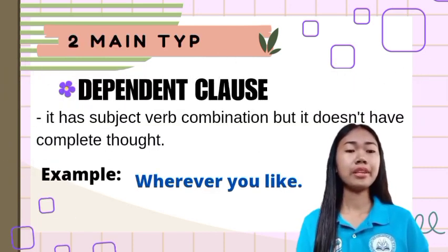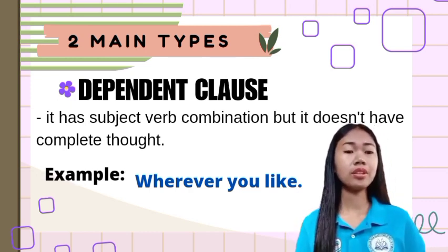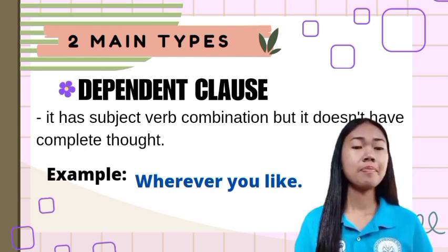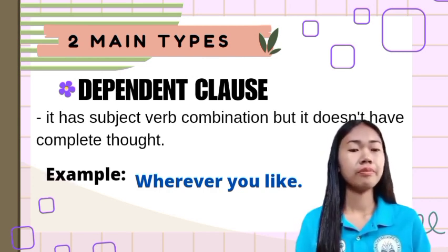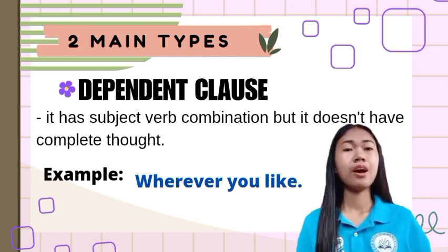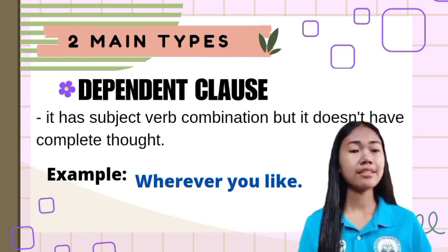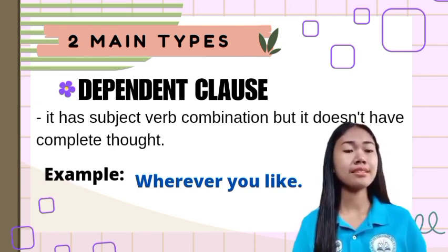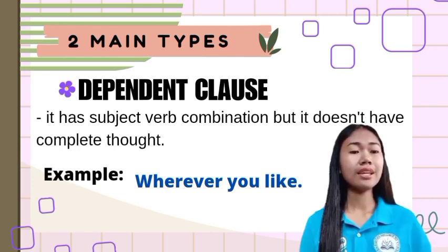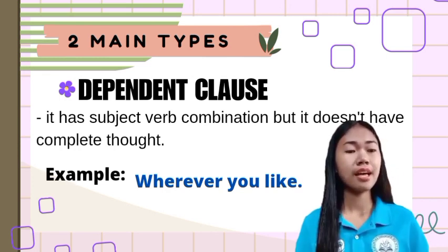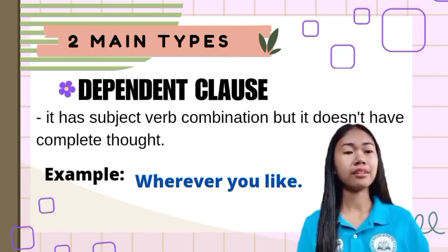Then what is a dependent clause? It has a subject and a verb but it doesn't have a complete thought by itself, and it is dependent on the main clause for a complete thought. For example, wherever you like. Here, you is the subject and like is the verb. And the whole sentence has a meaning as well, but it's incomplete. Now, let's add the main clause to this clause, and the whole sentence becomes, you may sit wherever you like.